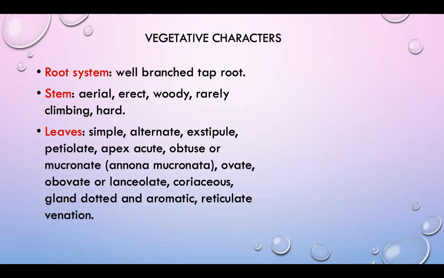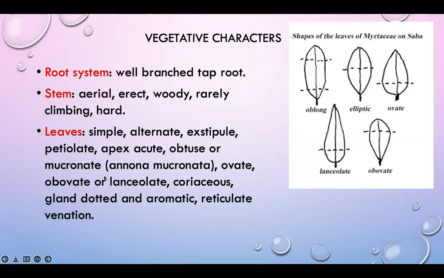Then the leaves. The leaves are simple. The arrangement of the leaves is alternate, exstipulate. When the leaves have stipules, it is called stipulate. If the stipules are absent, the leaf is described as exstipulate. Then petiolate, apex acute, obtuse,